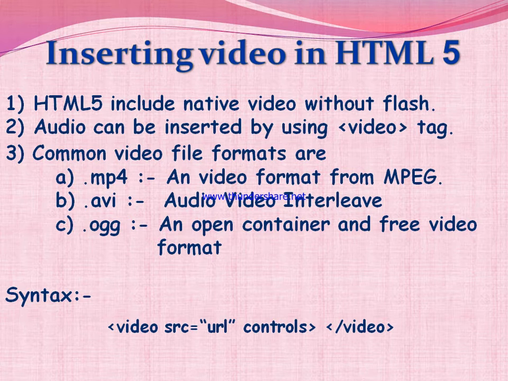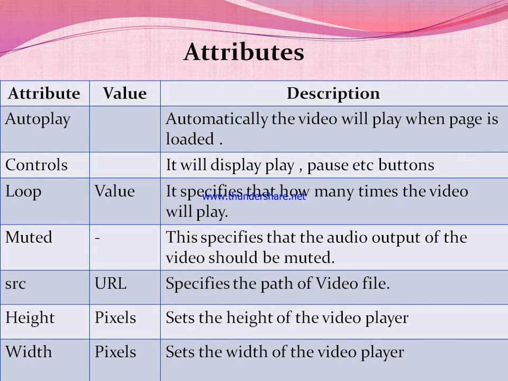We'll discuss some important attributes of the video tag. First attribute is autoplay. This attribute automatically plays the video when the page is loaded, just like we have seen for the audio. Second is controls. It will display play, pause, etc. buttons.